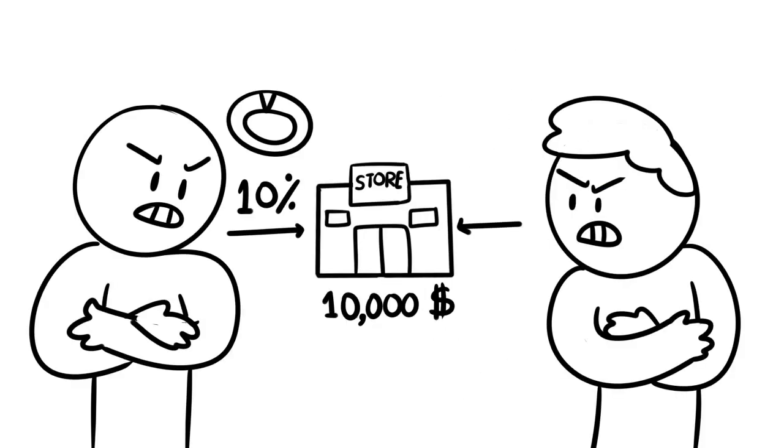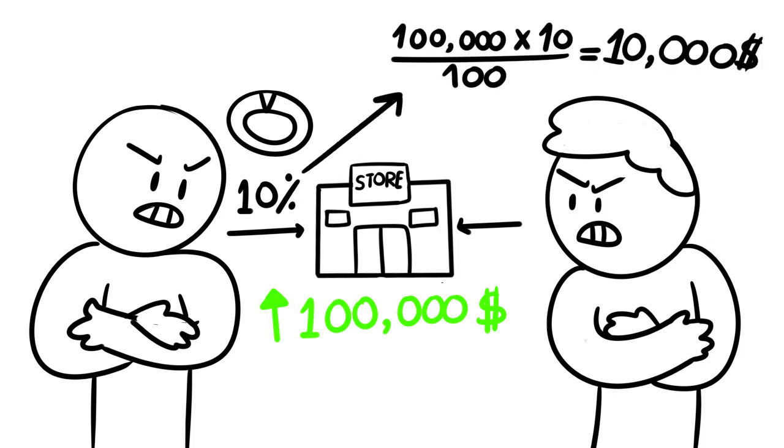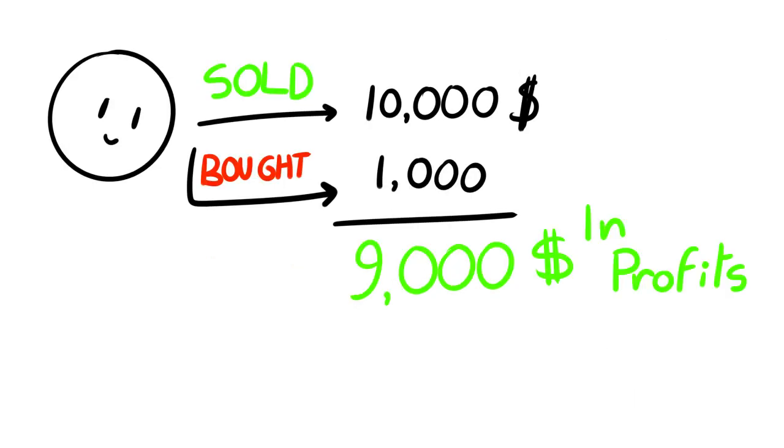It's making a lot of profits each year. The grocery store is now worth easily $100,000, which means that the brother-in-law's 10% share of it is worth $10,000. So he sells his share for $10,000 and now he has made $9,000 profit on it, since he bought it at first for $1,000.